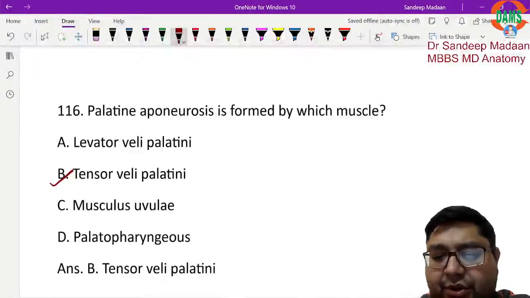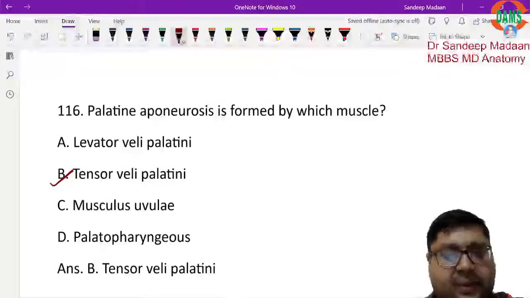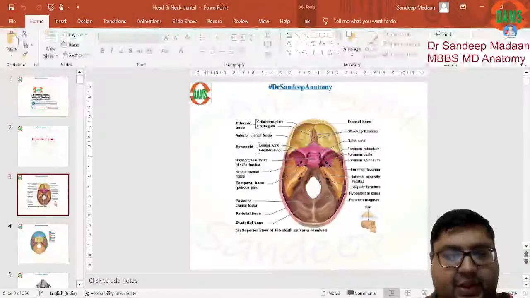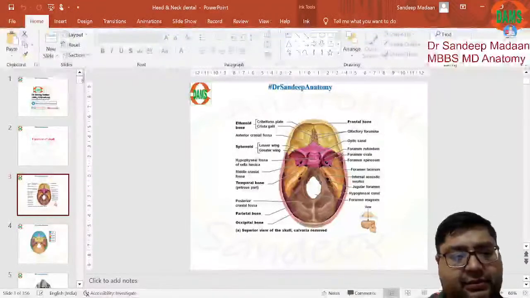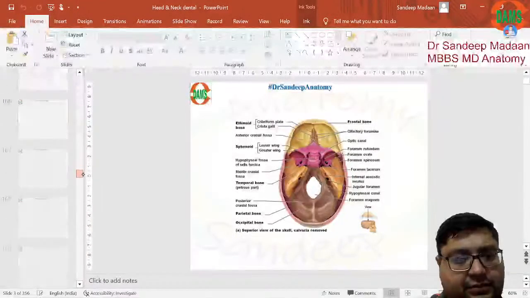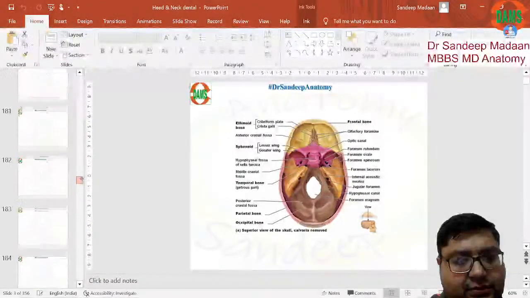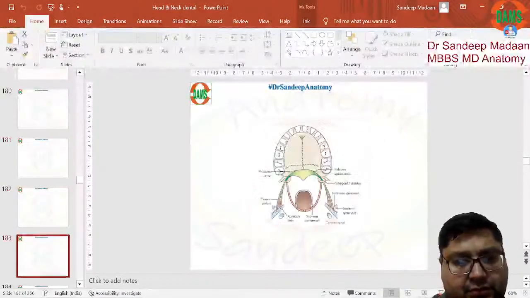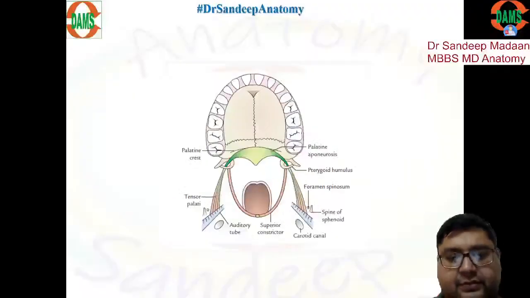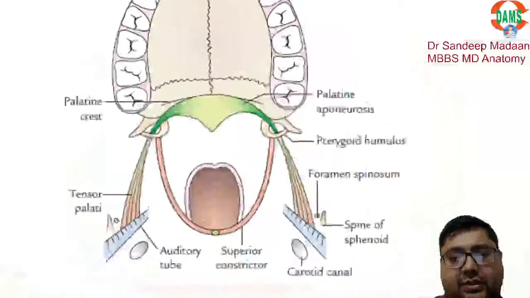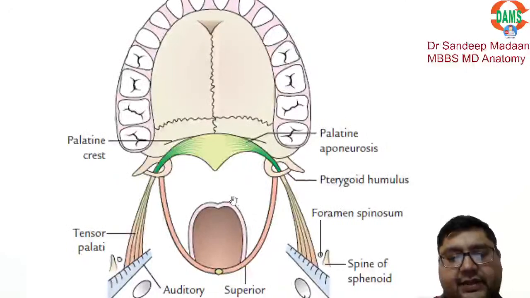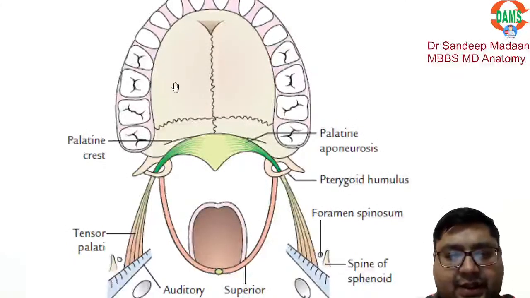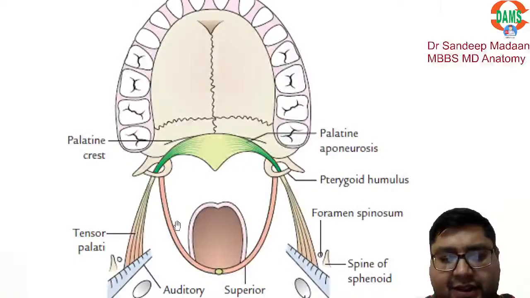Just let me show you the diagram once. If you can recall from here, you can see that this is the tensor veli palatini muscle. This is the hard palate, and behind it you can see the muscles.